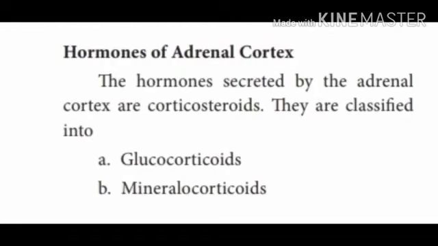Hormones of the adrenal cortex are corticosteroids, and they are classified as glucocorticoids and mineralocorticoids.